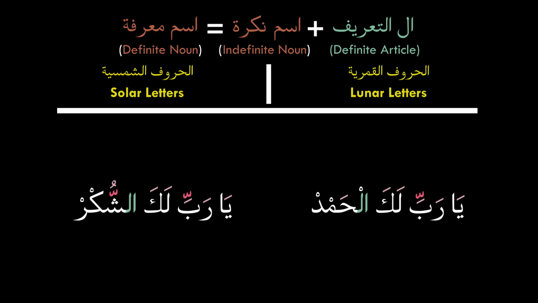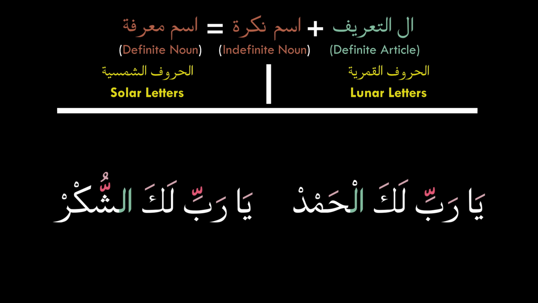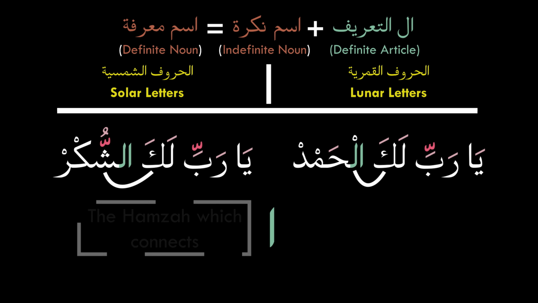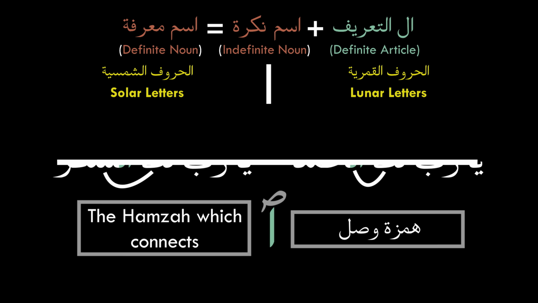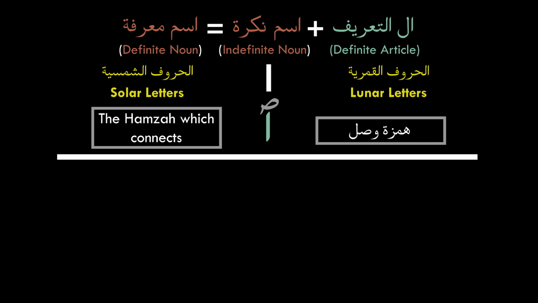For the second situation, when al is prefixed to a noun in the middle of the phrase, we shouldn't pronounce the first alif, and we have to get past it to pronounce the letter after it, either lam in the lunar letter case or the first letter of the noun in the solar letter case. And we call this alif in al the hamza which connects, or hamzat wasl in Arabic. So instead of putting fatha above it, we put this diacritic, and it means literally just ignore me. So whenever you see this diacritic above a letter, just ignore that letter.